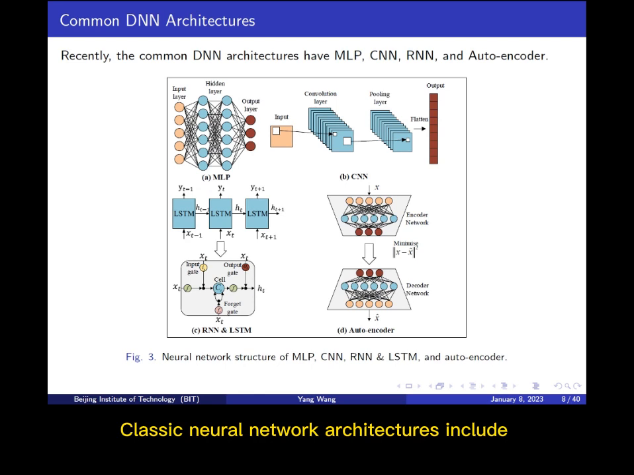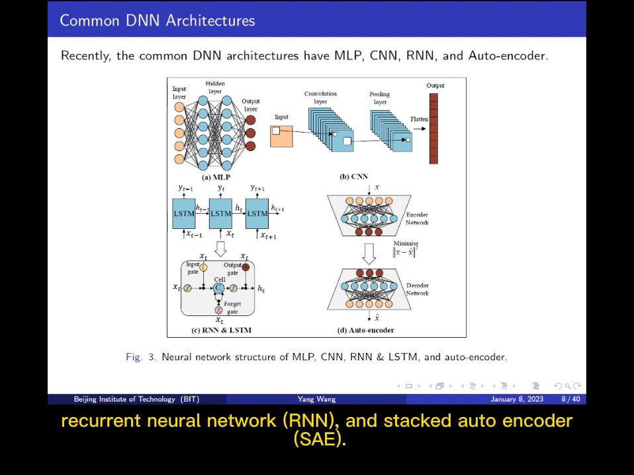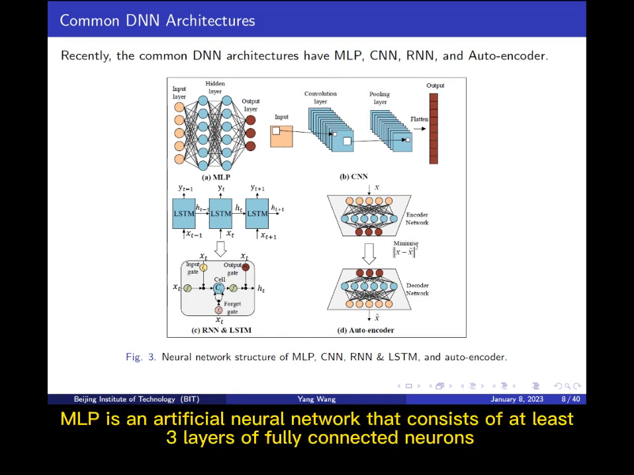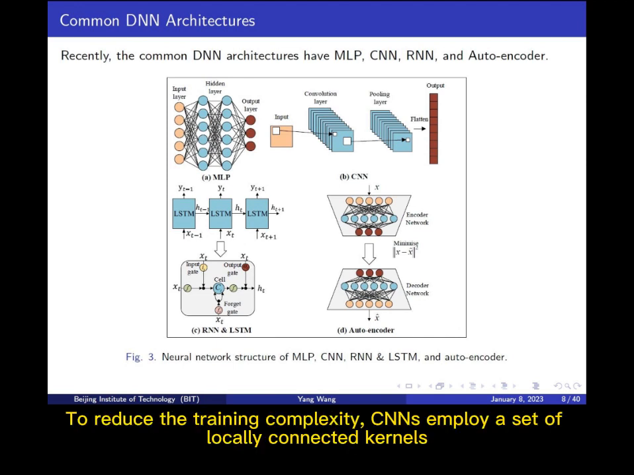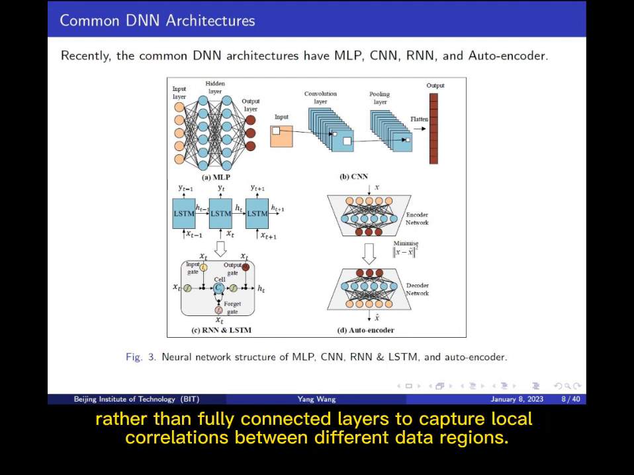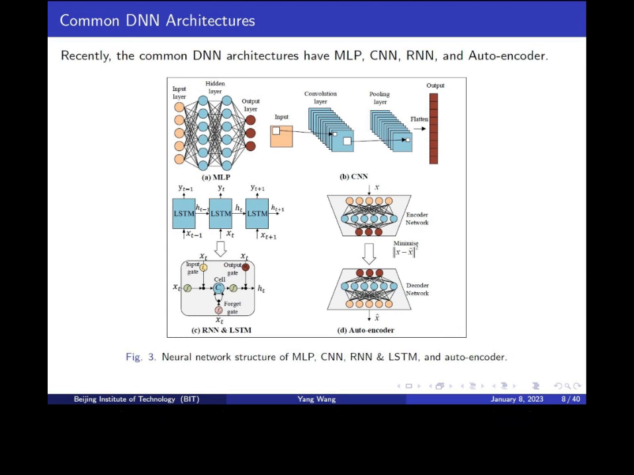Classic neural network architectures include multilayer perceptron, MLP, convolutional neural network, CNN, recurrent neural network, RNN, and stacked autoencoder, SAE. MLP is an artificial neural network that consists of at least 3 layers of fully connected neurons, parameterized by a substantial number of connection weights. To reduce the training complexity, CNNs employ a set of locally connected kernels, rather than fully connected layers, to capture local correlations between different data regions.